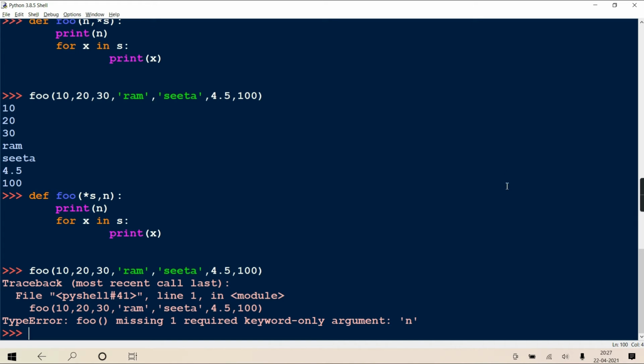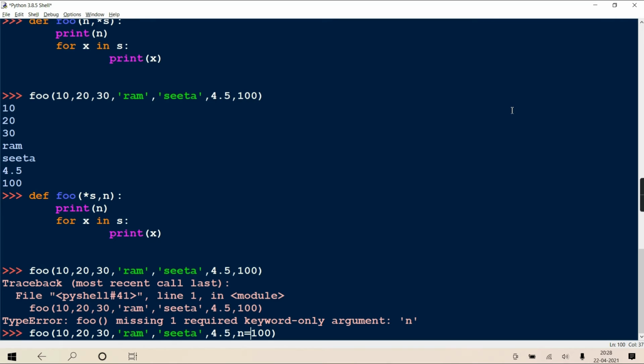In such a case, strictly that n is to be passed as a keyword. You understanding? To overcome that, if you don't want this error to come, you have to pass it as a keyword only, like this, n equal to 100. Right?